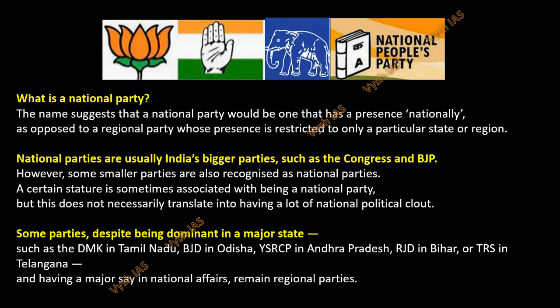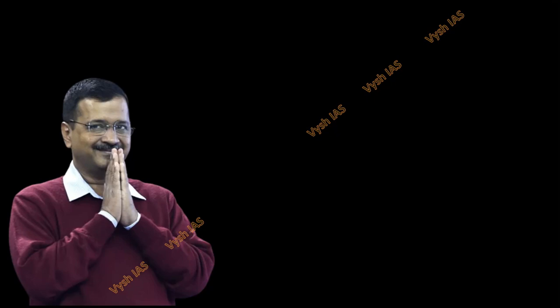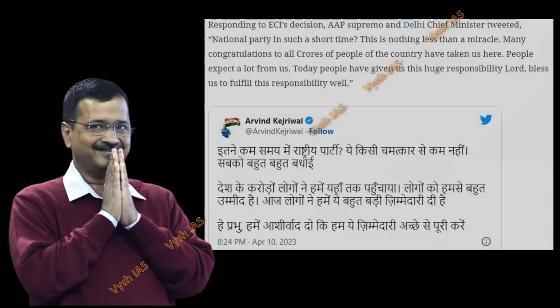These are all very active and very major parties within the state. Okay, but they do not have the status or the tag of national party as of now, because they have not grown beyond the state. Okay, there they are the biggest party and they themselves win the election, but outside they have not grown. Okay, so that is the change which Aam Aadmi Party has done. They have grown outside the state.